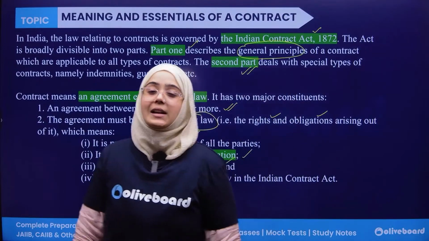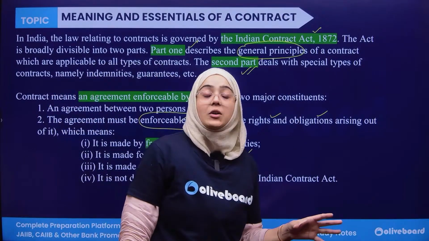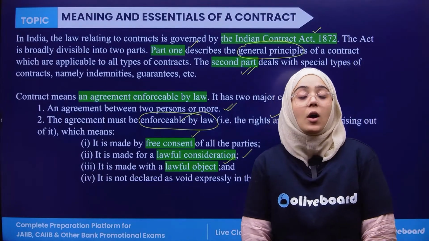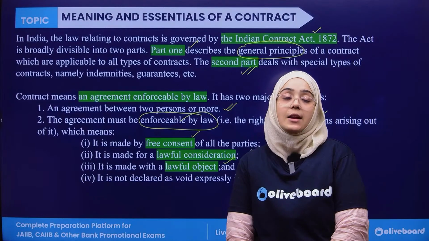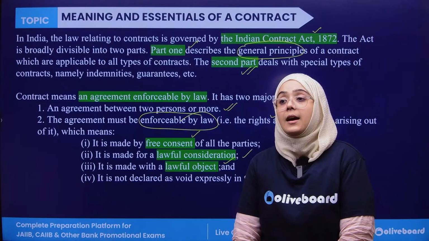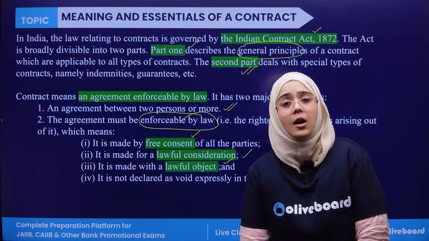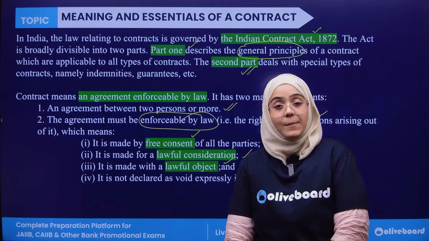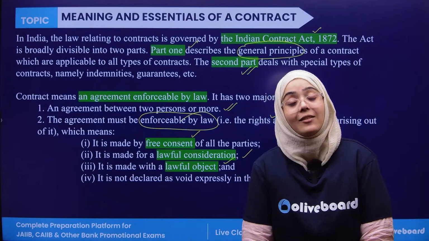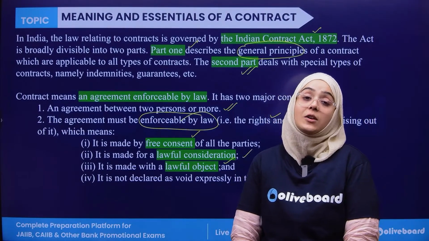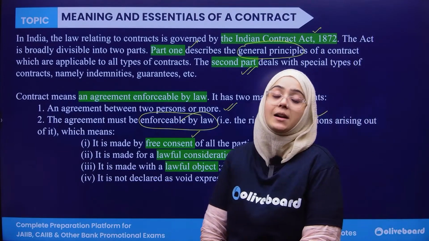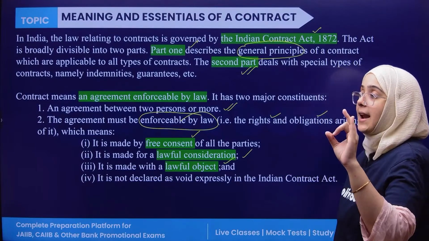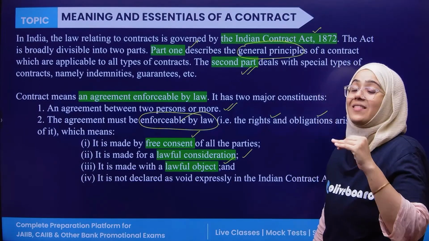In the Indian Contract Act, there are some types of contract which are declared illegal or void from the beginning. For example, if you enter into a contract with a minor, with a person of unsound mind, or with a person who is declared insolvent, all these contracts are considered expressly void. So for a contract there should be an agreement between two or more persons, and it should be legally binding, or enforceable by law.